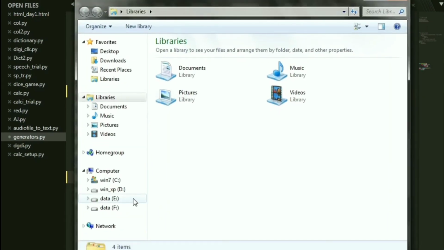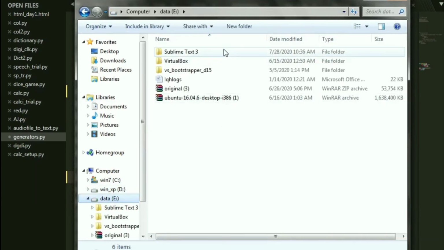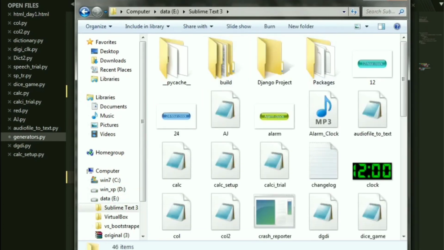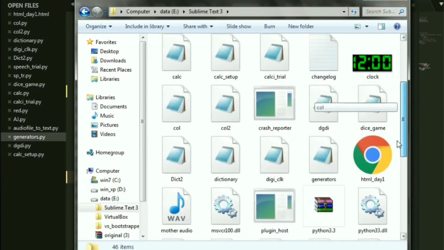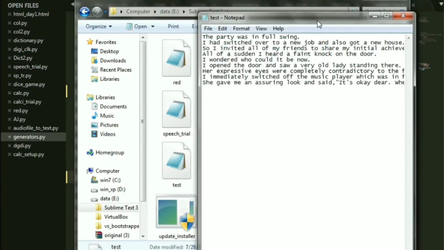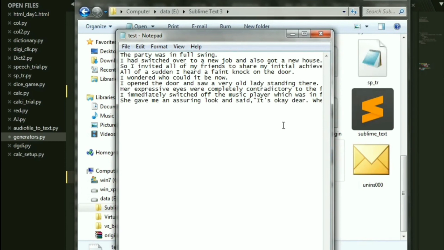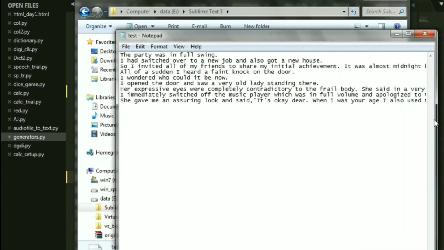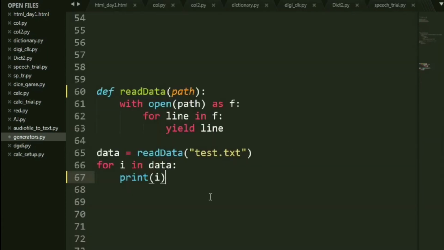Now it's a dot text, notepad sort of text. I have stored it inside my Sublime text folder. Okay, let me just show it to you and make sure it's saved there so that you do not have to explicitly give the path for it. It eases the entire process. So this is my entire paragraph that I want to print line by line. And it is saved inside the same directory as my .py file.